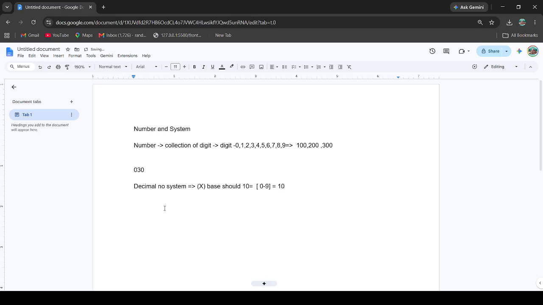That's why it's called the decimal number system. Now in this number system series we will learn about different types of numbers, which numbers we can use in daily life, and what improvements can occur.